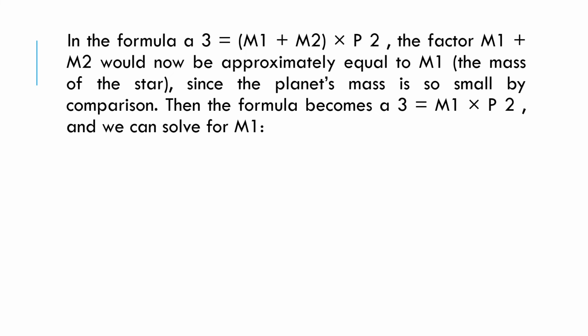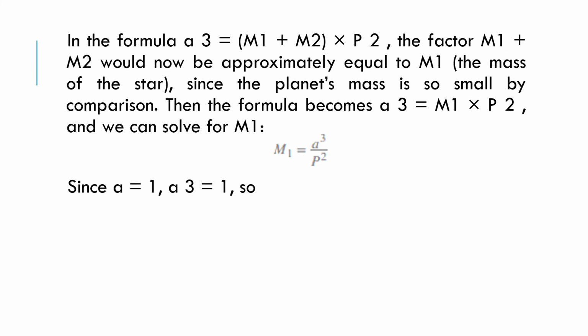In the formula, a cubed equals mass 1 plus mass 2 multiplied by p squared. The factor of mass 1 added to mass 2 would now be approximately equal to mass 1, the mass of the star, since the planet's mass is so small by comparison. Then the formula becomes a cubed equals mass 1 times p squared, and we can solve for mass 1. So we have mass 1 equals a cubed over p squared.